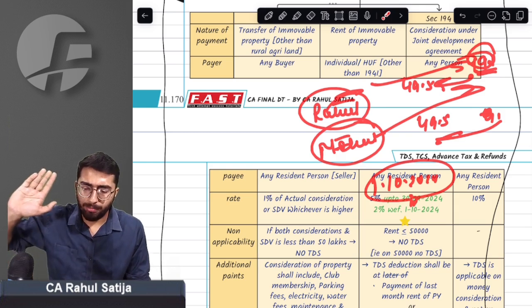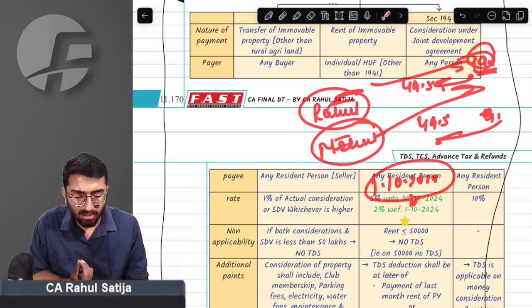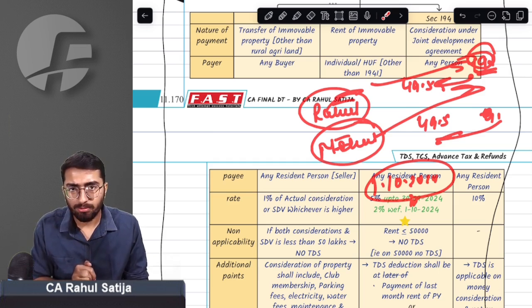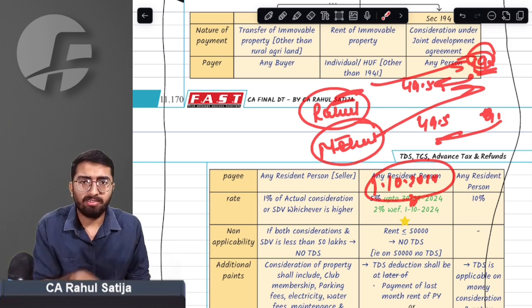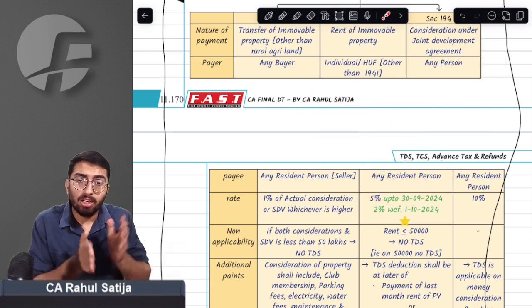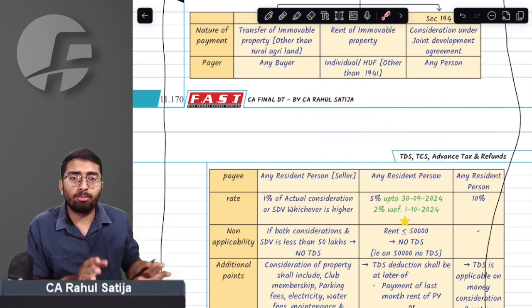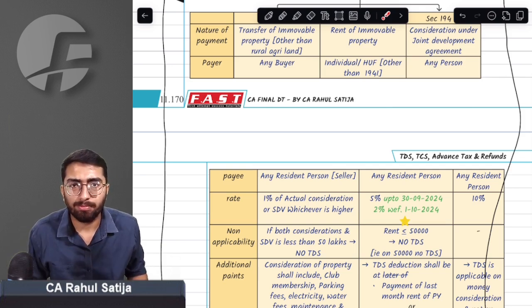Earlier, what used to happen? We used to check the 50 lakh limit buyer-wise. Like if a buyer's consideration or SDV with respect to such buyer is up to 50 lakh, then the buyer was not required to deduct TDS. But with effect from 1st October 2024, we have to check property-wise. If the property's SDV is exceeding 50 lakh, then we can have multiple buyers, so the consideration of all the buyers has to be clubbed to find out the consideration applicable for TDS.